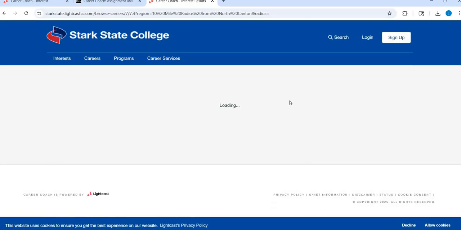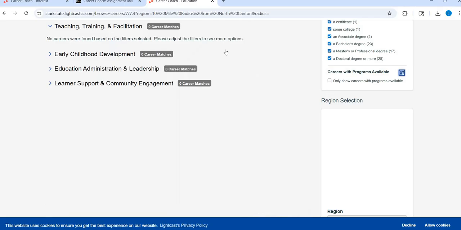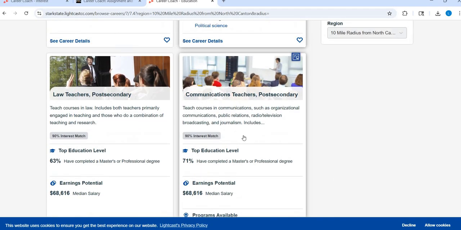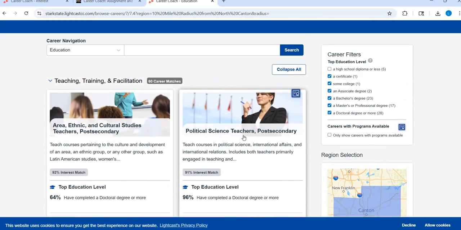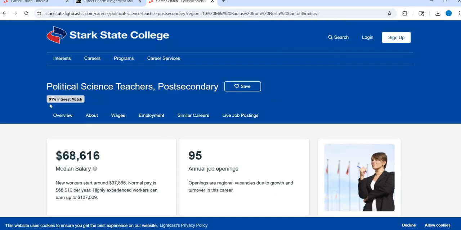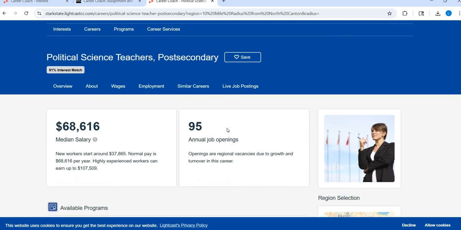Once you get into the specific match that you have found, it has a breakdown. Let's see, political science. It's going to give me the match that it has right here. It's a pretty high match. It shows my salary, how many openings there are every year.